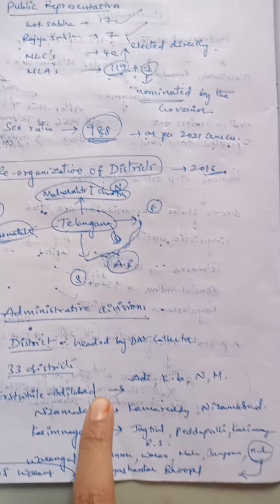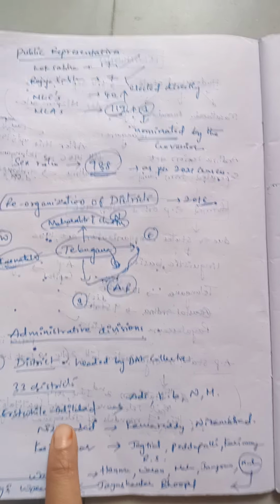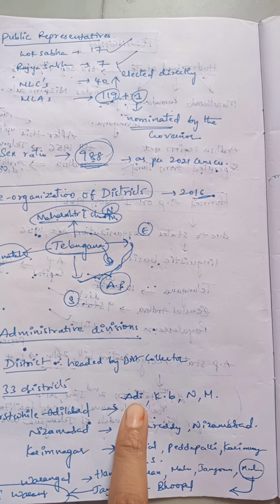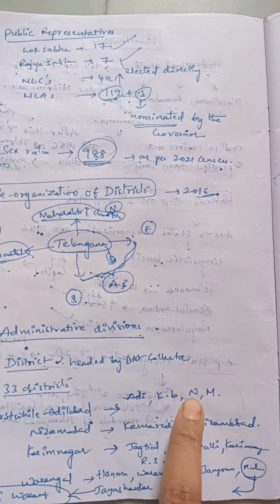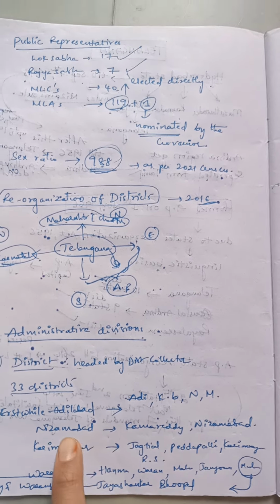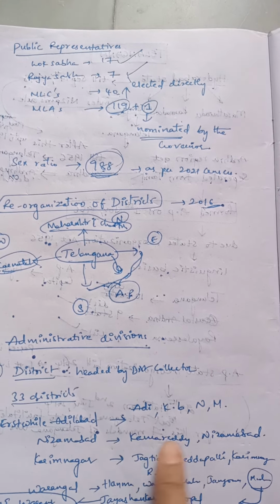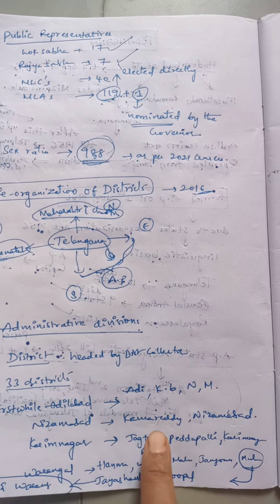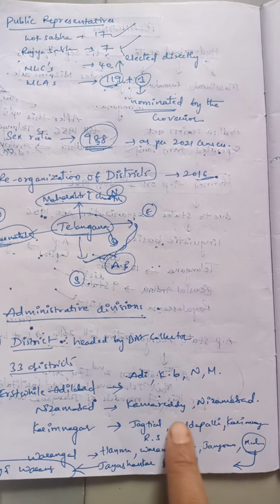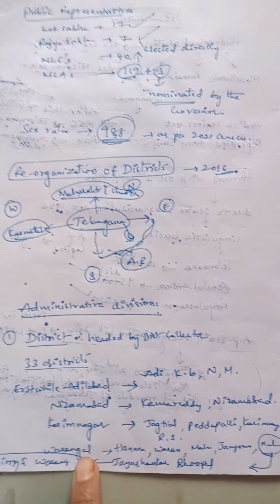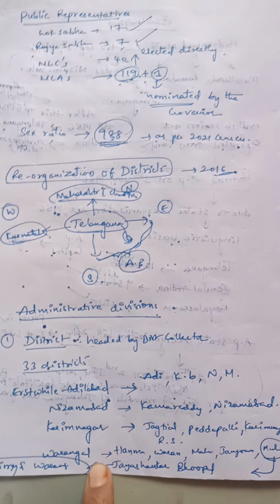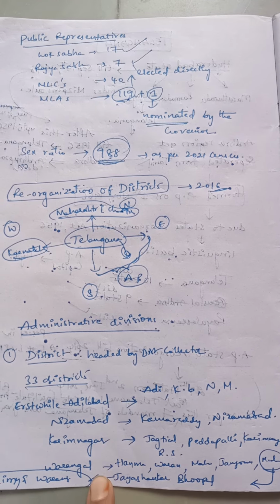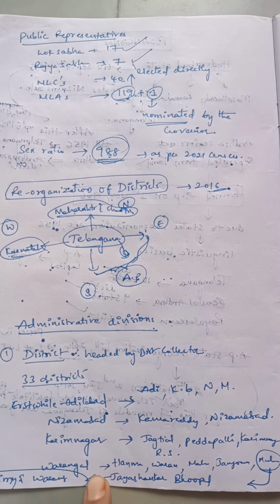The erstwhile Adilabad district was split into Adilabad, Komaram Bheem, Nirmal and Mancherial. Erstwhile Nizamabad was split into Kamareddy and Nizamabad. Erstwhile Karimnagar was split into Jagtial, Peddapalli, Karimnagar and Rajanna Sircilla. Erstwhile Warangal had rural and urban ones.